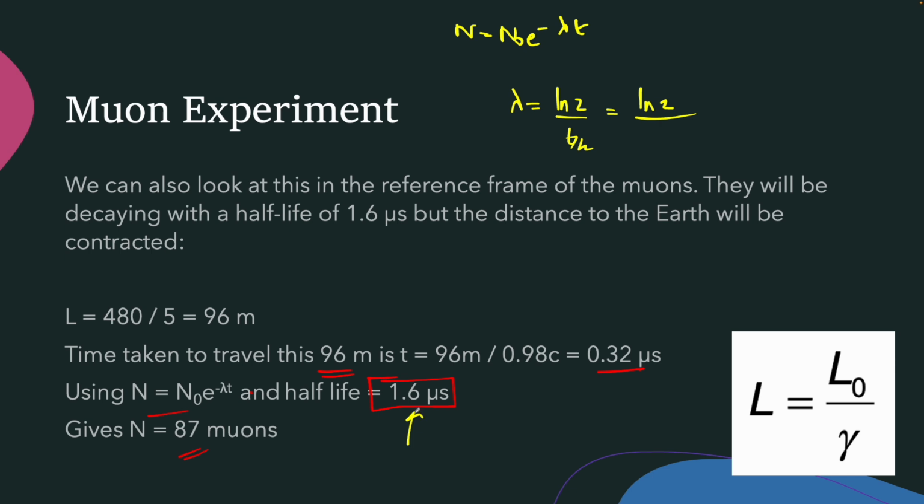We're not talking about the time dilation, we're talking about the length contraction. So t half is 1.6 microseconds, and we substitute it in the above formula for the value of lambda. And what is the t here? It is nothing but how long the muon is traveling before reaching the Earth's surface. It is traveling only for a time period of 0.32 microseconds. So we'll substitute that 0.32 in the place of t. And finally, we'll get N equal to 87 muons.